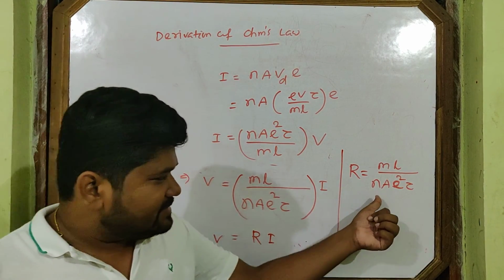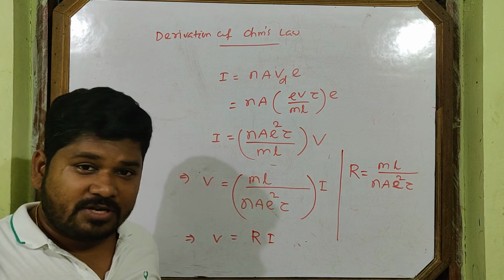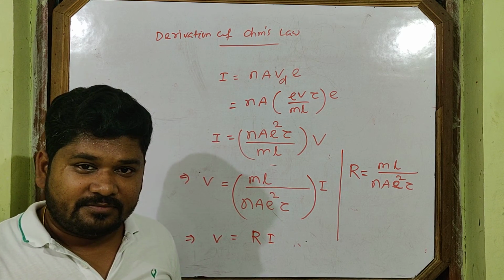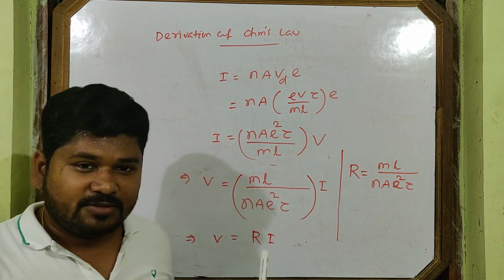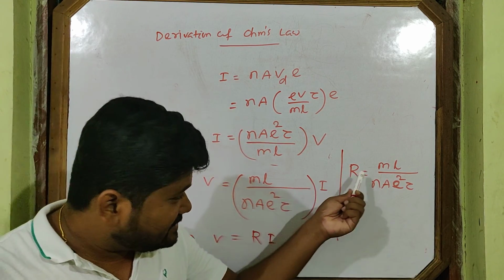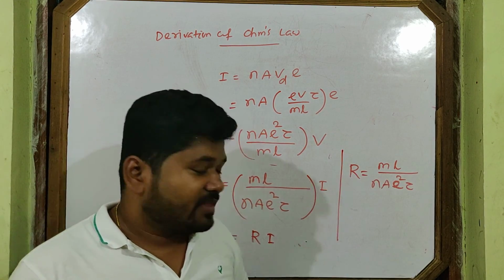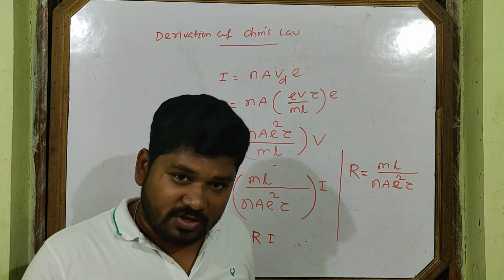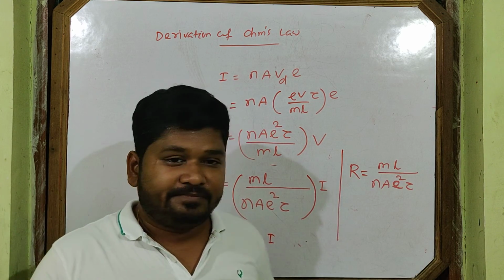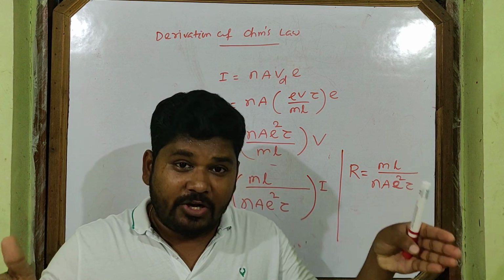We will take this as a constant to prove the law. Forcefully we will take this as constant? No, not like that. This is constant. How? Now let's try to understand each quantity from here. m, mass of electron, always constant. L, length of conductor, constant for a particular conductor.